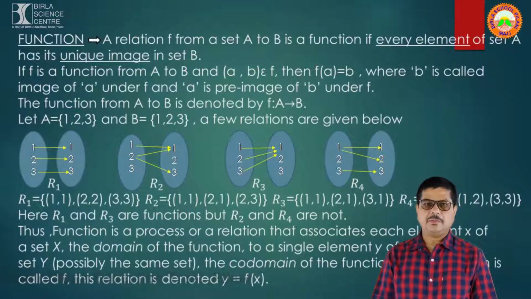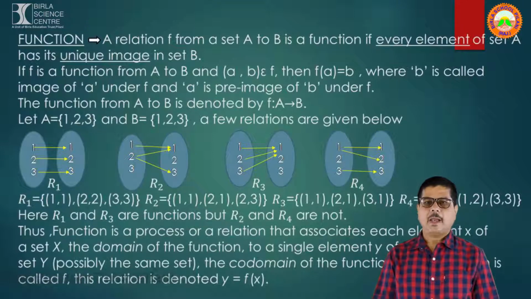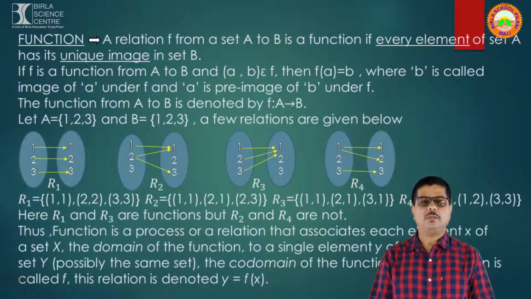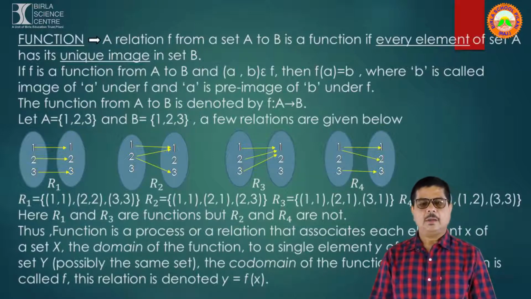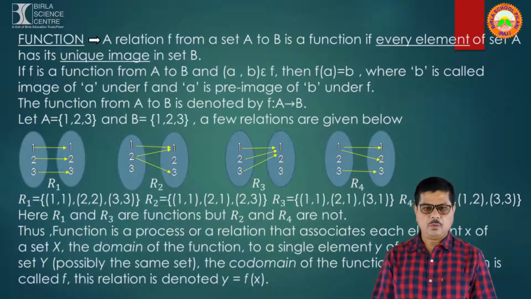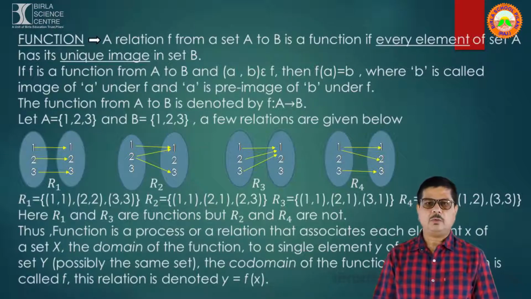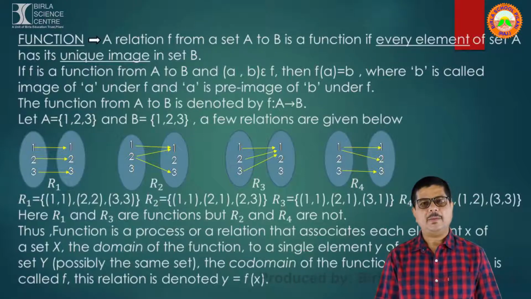Here we observe that in the first relation, every element of set A is uniquely associated to elements of set B. In the second relation, we observe that element 2 is associated to element 1 and element 3.